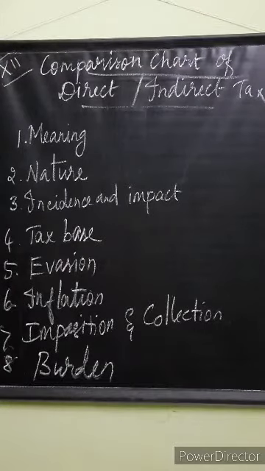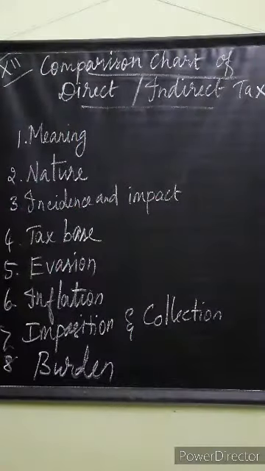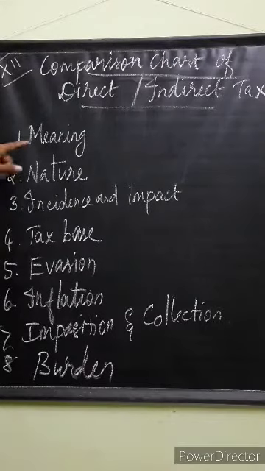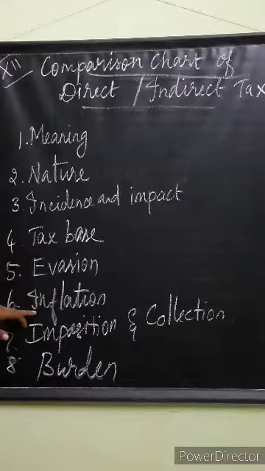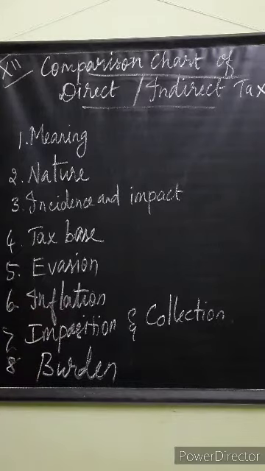Girls, now let us see the differences between the direct tax and indirect tax. That means the comparison chart of direct and indirect taxes. We are going to compare the direct and indirect tax under 8 headings. The first one is meaning, second one nature, third incidence and impact, fourth tax base, fifth one evasion, sixth inflation, seventh imposition and collection, eighth burden.